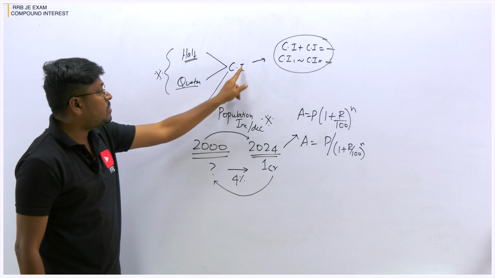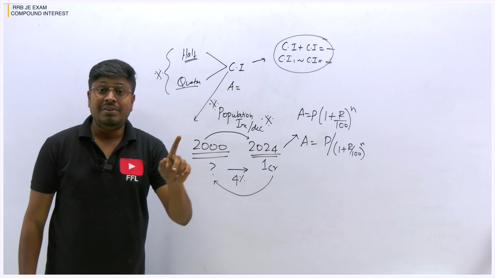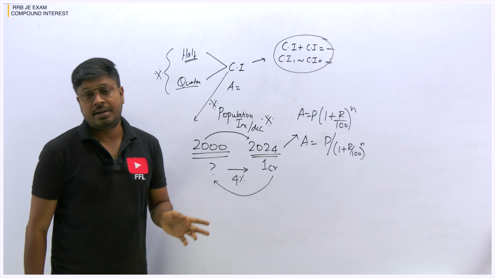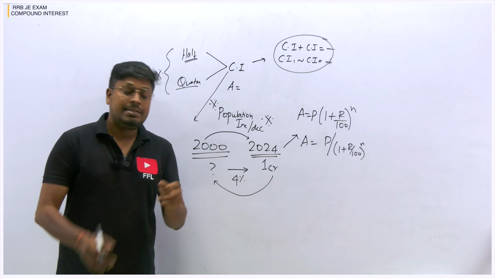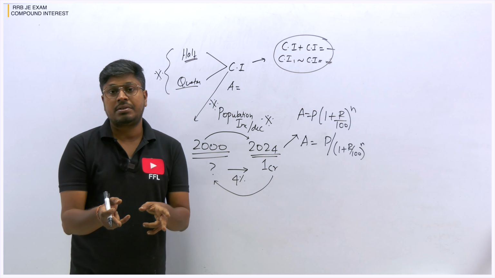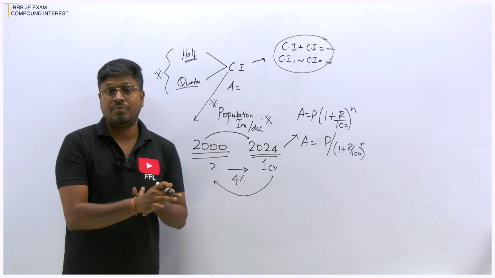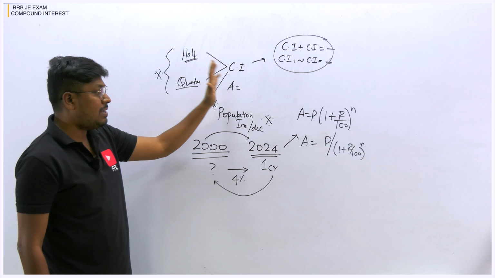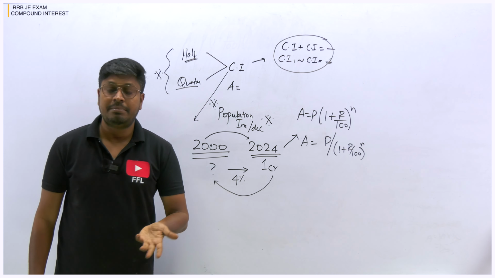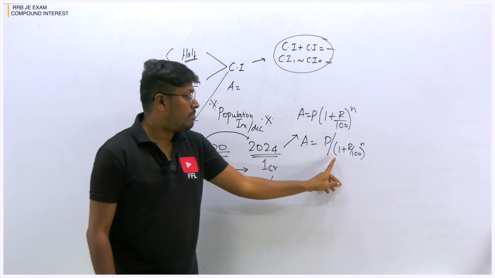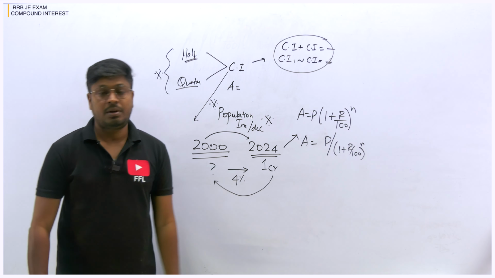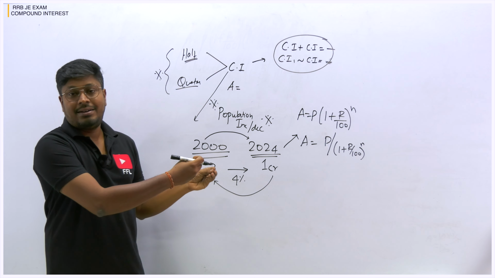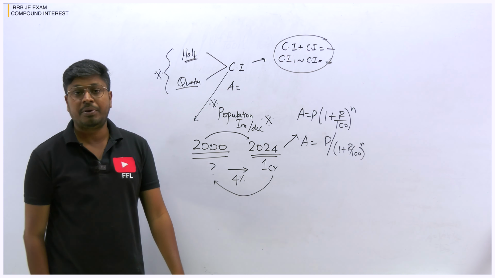And other than these two formulas, in compound interest we have two extra formulas which are based on both simple and compound interest questions. If it is based on a simple interest as well as a compound interest question, there is a separate formula. So there are only two formulas that you need to learn. Other than this, I don't think we have any other formulas here. Even when you take an installment based question, that is also the same formula. This formula we use in the installment question, right? So that's it. We just had a small revision of the topic compound interest.